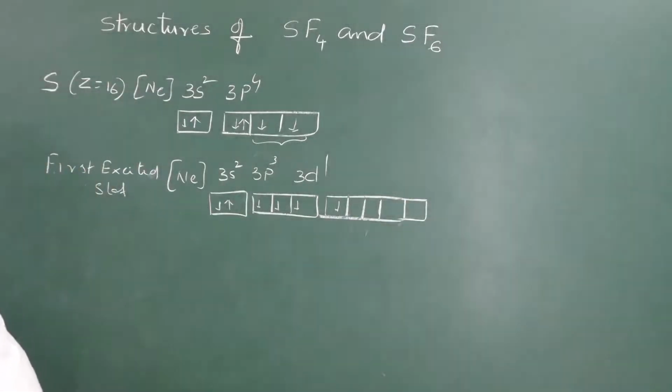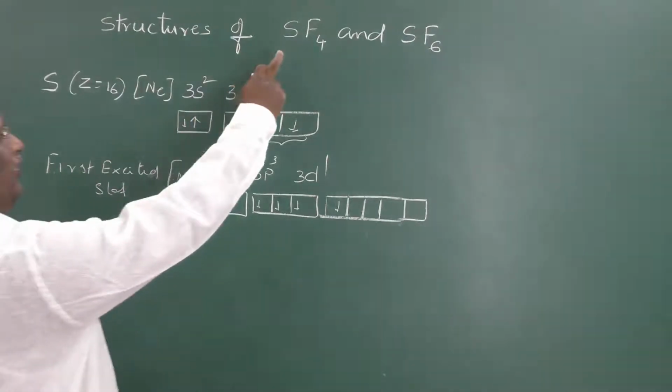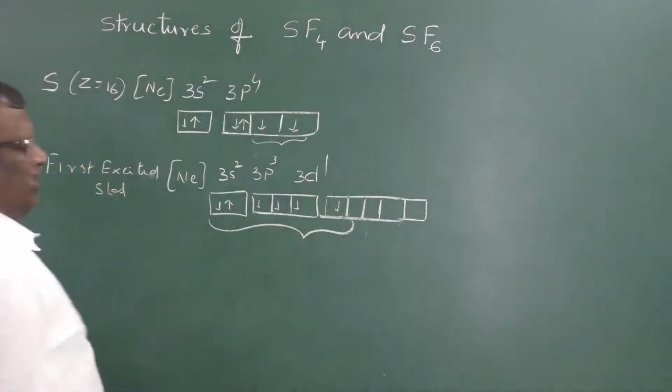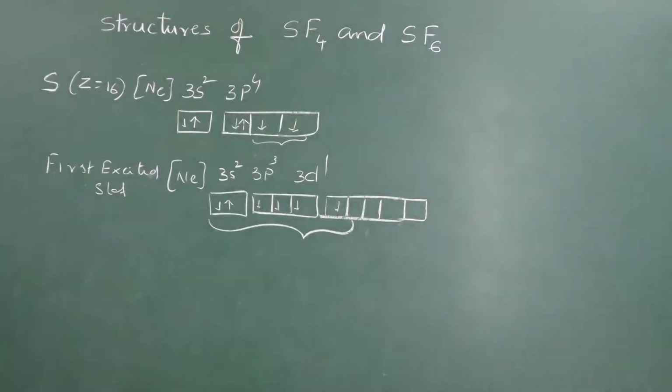So, here in the formation of SF4 molecule, sulfur will undergo sp3d hybridization.